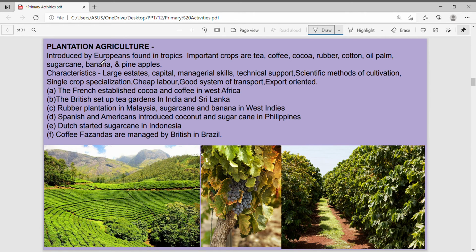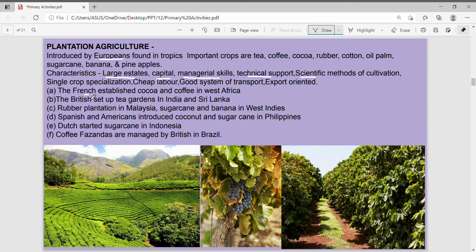It was mainly introduced by Europeans and it is done on large estates. Like you can see a very big tea farm. This is a very big plantation. So plantation is always a very large estate. A lot of money is required. There should be good managerial skills because somebody has to guide people to go collect, keep it here, pack it, and all that. So this is managerial work. There is technical support also because we need fertilizers, pesticides to be sprayed, water to be given, and scientific methods of cultivation are used, like contour plowing.